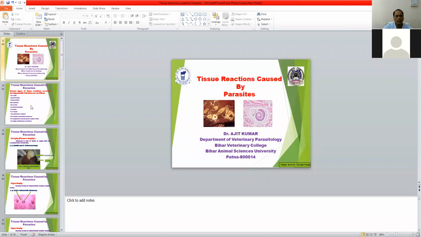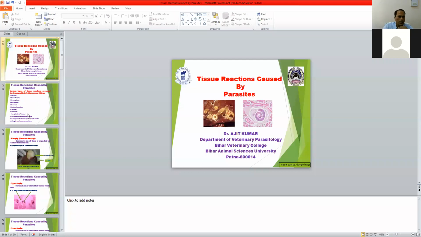So tissue reaction is a non-immunological mediated reaction caused by the parasite in the host cells. This tissue reaction occurs in the host by the stimulation of the cells of the tissue through the parasite. As a result, infected cells or tissue change their shape, size, and other related structure.